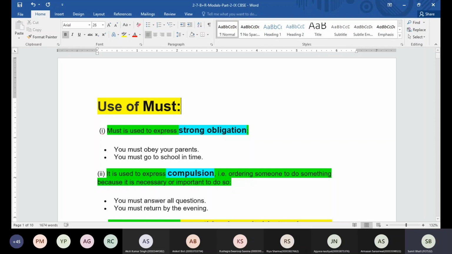It is also used to express compulsion. When you want to say that something is really compulsory, if you don't follow it, some actions will be taken. For example, if you are advised by the government to wear a mask, what is going to be the advisory? You must wear a mask or you should wear a mask? Must. Okay, why is it must, not should? Ma'am, because with should we can either do it or not, but with must we have to do it.